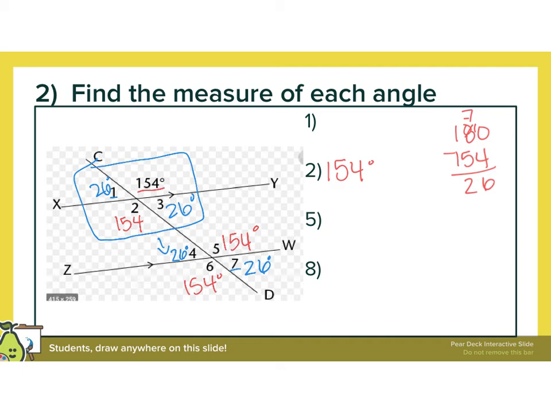I can fill in what they asked for. They asked for angle 1, angle 5, and angle 8. Oh, is there no 8? 1, 2, 3, 4, 5, 6, 7. So the missing angle was angle 8, and that will be 154 degrees.